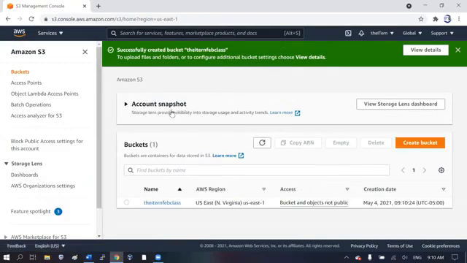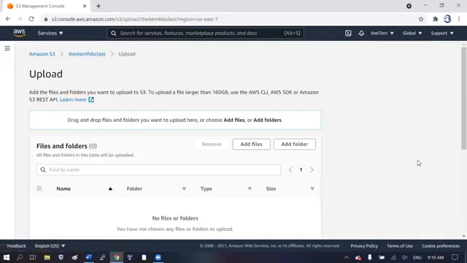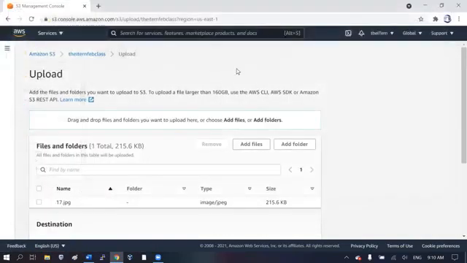Now let us put a file, because the whole reason for creating storage is so that you can push files into it. We already have a file. Let us put a file into the bucket that we just created. First of all, this is the bucket. We'll click the bucket and then we'll say upload. Add file. I have many files here.